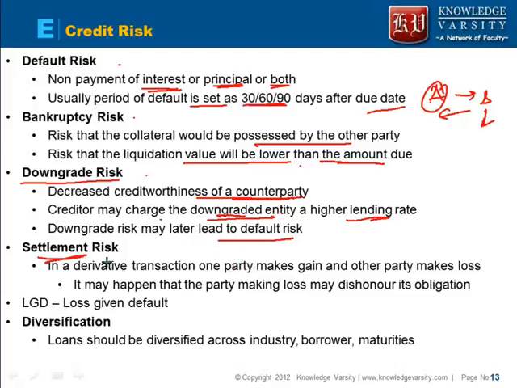Now what is the settlement risk? Settlement risk, from the perspective of a derivative transaction, you can think of an OTC derivative. Both parties have to commit when the transaction settles at the end. So if the loser is losing money, he has to pay the money to the person who is gaining, right? However, it may happen that either party may dishonor the obligation. So let's say, as an example, the long may dishonor or the short may dishonor. Ideally it will be the loser who will dishonor the obligation, right? So that can result in settlement not happening of the derivative product.